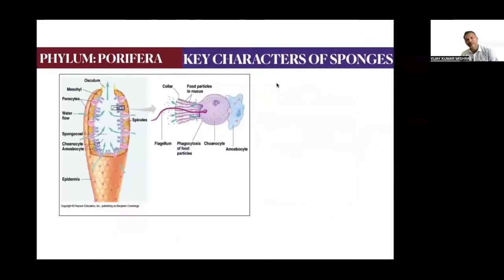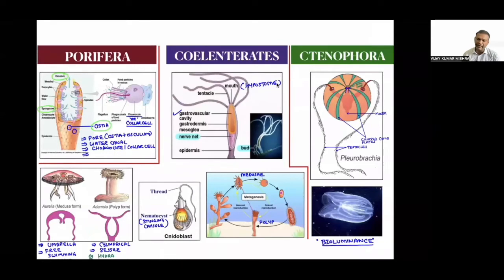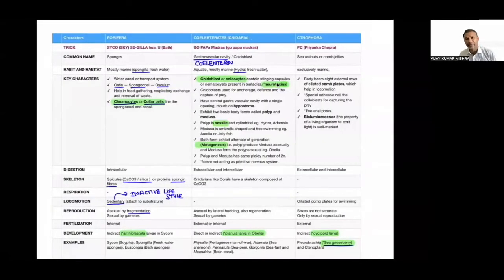Let's talk about phylum-wise. That is the first phylum. The first phylum is called phylum Porifera. So we are going to discuss, on a single image, Porifera, Coelenterata, Ctenophora, and we have made this beautiful comparative table which compares the characters of Porifera, Coelenterata and Ctenophora. You will be very excited to learn them. It will be very exciting to learn this particular table.